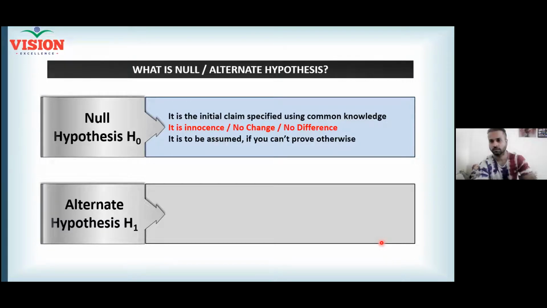Am I correct? Suppose you wanted to say the machine number 9 is not as per the spec. When you say that machine number 9 is no more good to produce as per the spec, do you think immediately people will believe and then scrap that machine number 9?